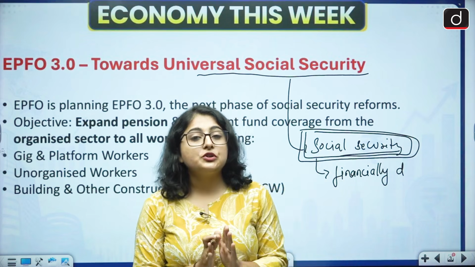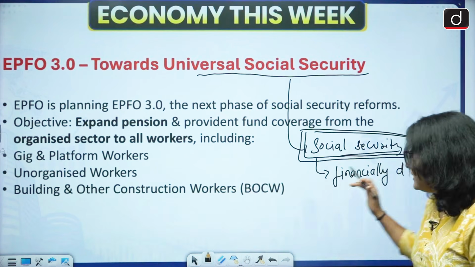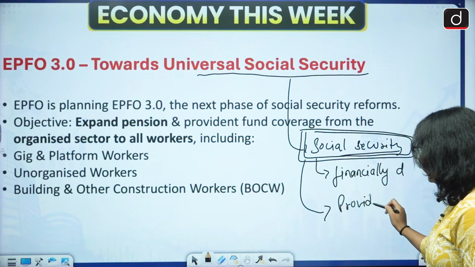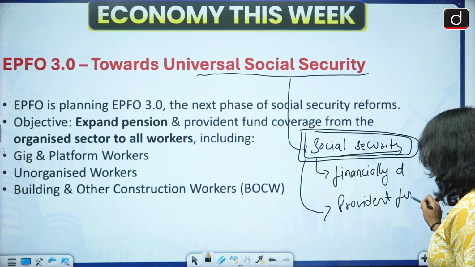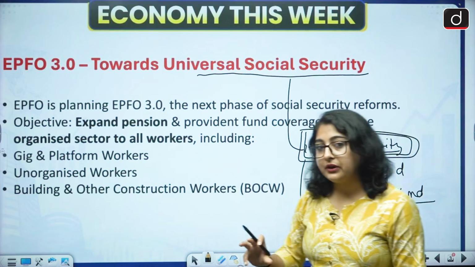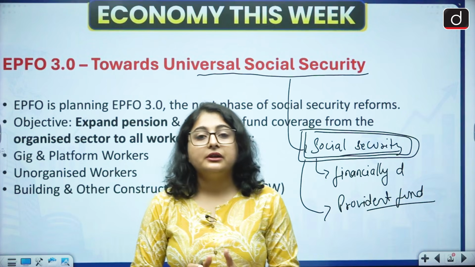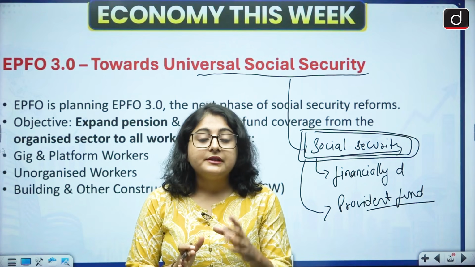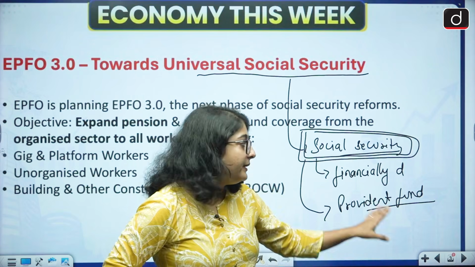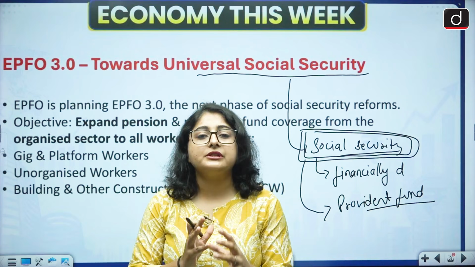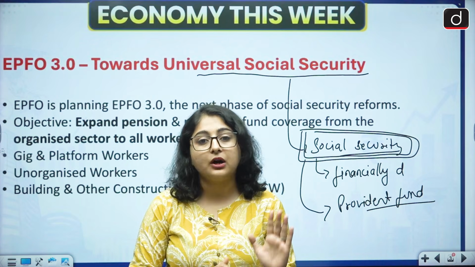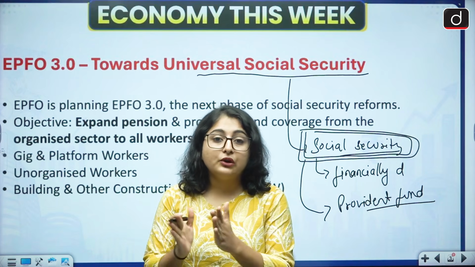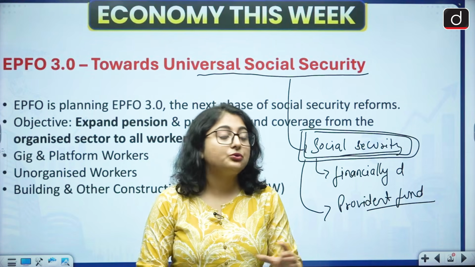Now let's talk about Provident Fund. Provident Fund is a part of your social security. What happens in Provident Fund? Let's say you are an employee working under an employer. You will deposit some percentage of your salary to your PF account. Let's say you are depositing 12% of your salary. Similarly, your employer, the one who has hired you, will do the same. He will also deposit 12% of your salary to the PF account.